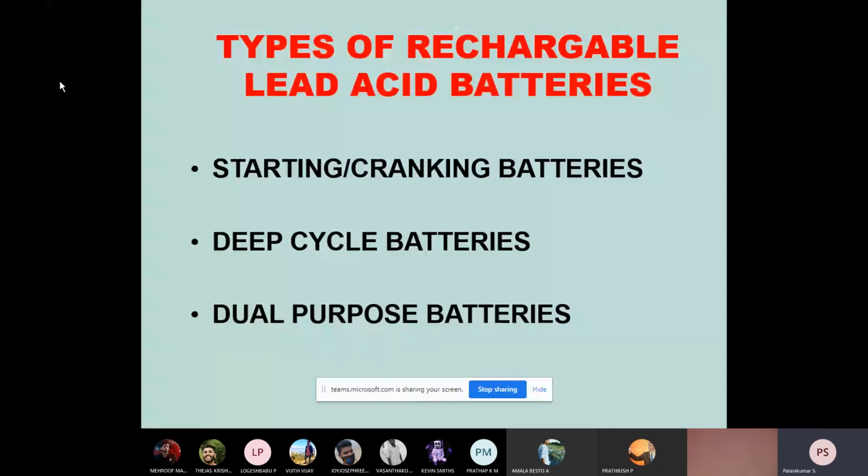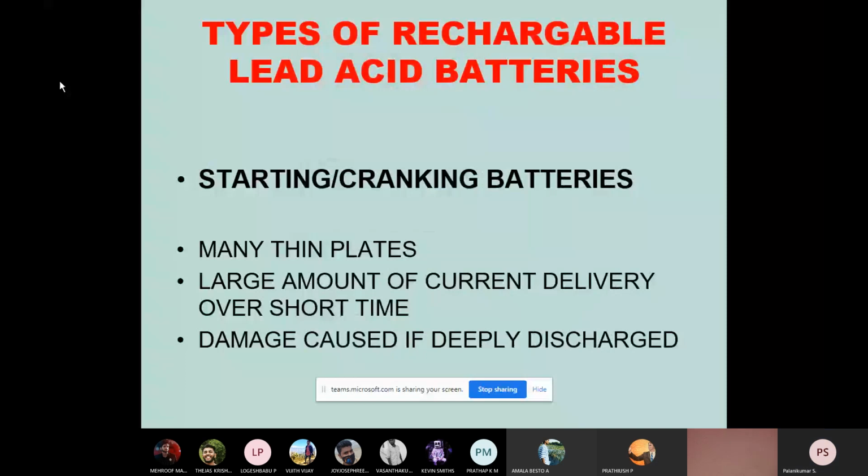This type of rechargeable lead acid battery is also a dual purpose battery. Dual purpose means we can use this battery for charging also, as I already told, in the case of a hybrid electrical vehicle. During idle stoppages or decelerating, during deceleration and braking, we can restore the energy instead of wasting it in the brake shoes. We can feed it back to the source, that is nothing but the battery. That is the reason why it is called a dual purpose battery also.